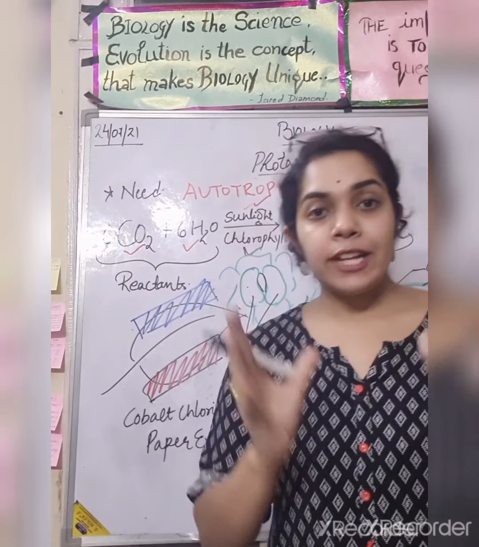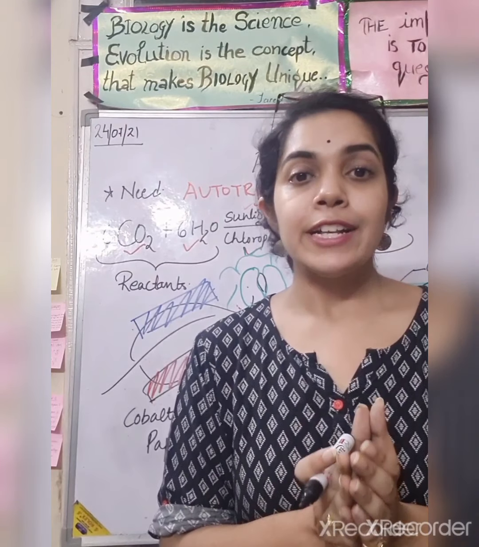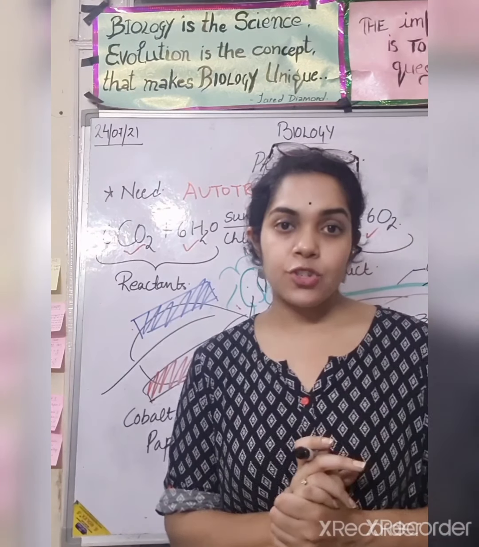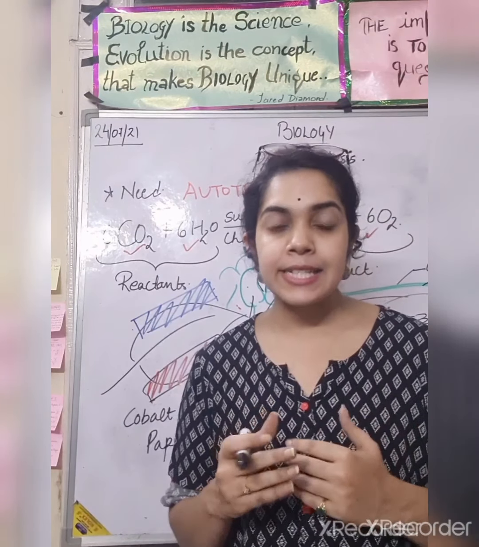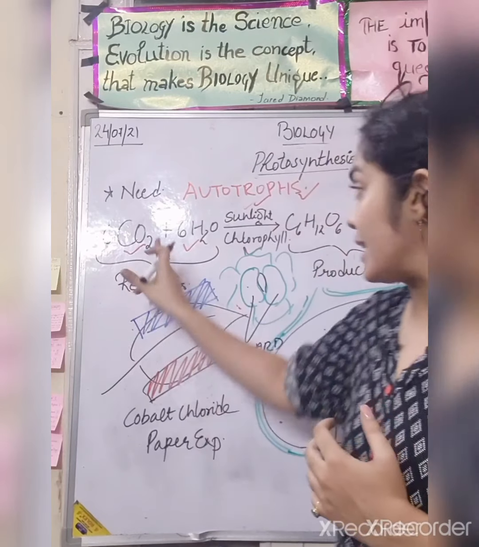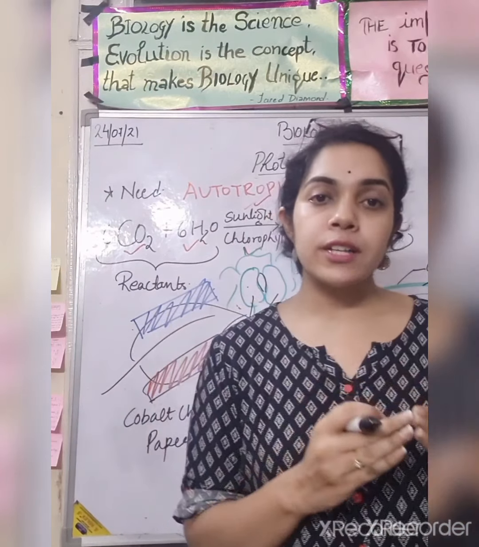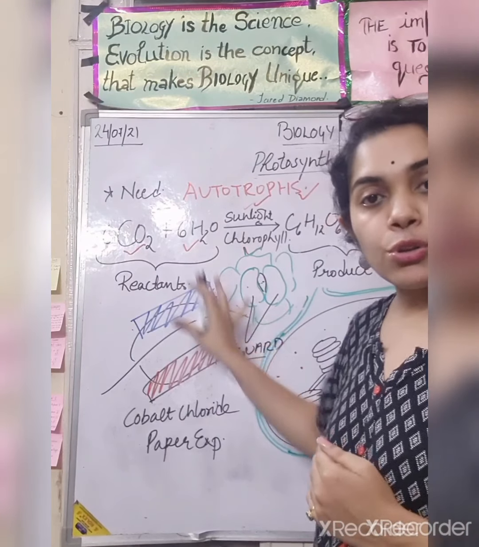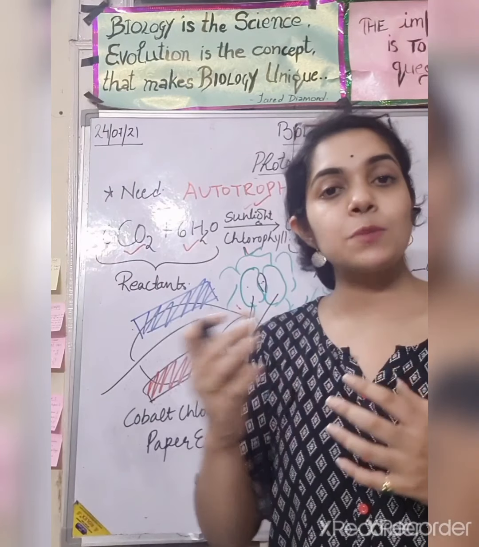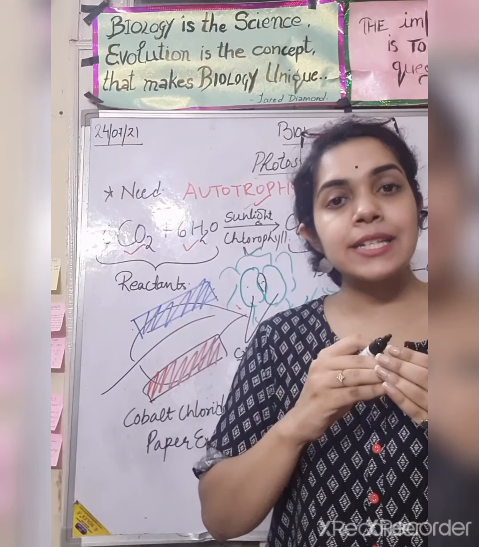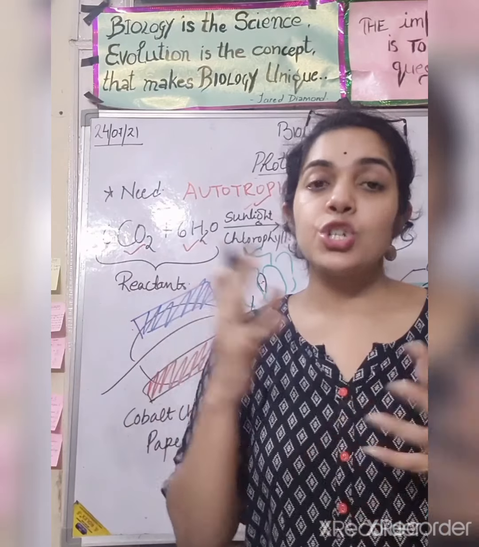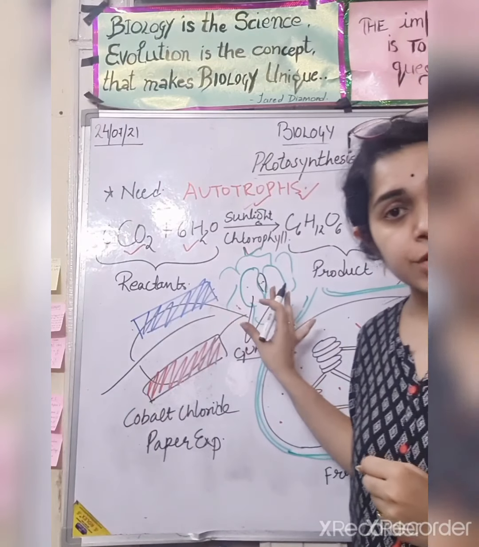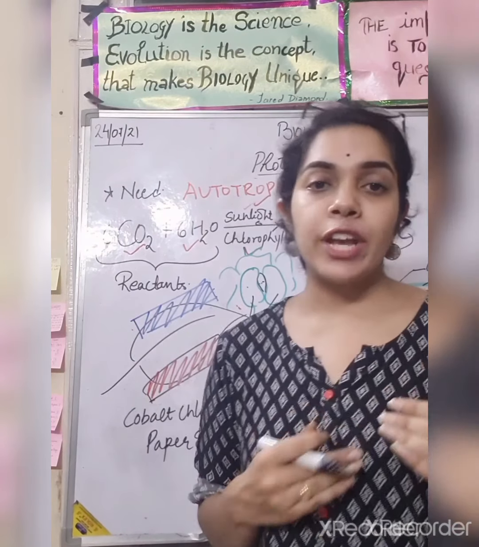Collectively the whole structure is known as your stomata. From this stomata structure there is an exchange of gases: carbon dioxide is taken in by the plant, and oxygen is released through this pore-like structure. The plant takes in carbon dioxide and releases oxygen in return during photosynthesis. So this is the first structure through which there is an exchange of gases.